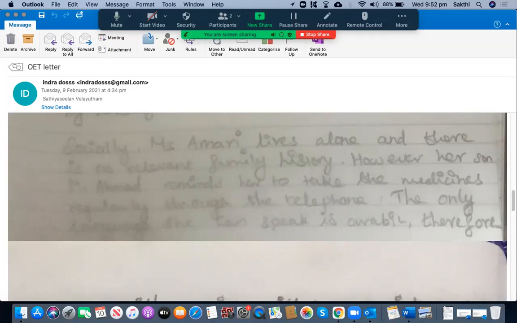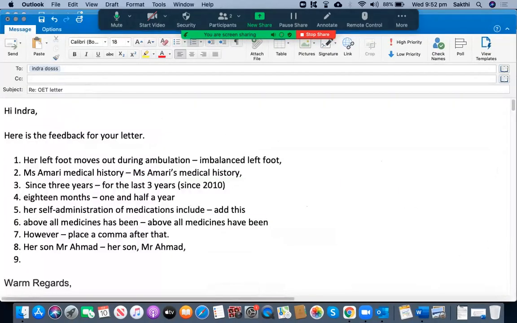Let's go through this. Mr. Ahmed reminds her through telephone to take the medicines regularly. That is the correct sentence. So through the telephone should have gone there.